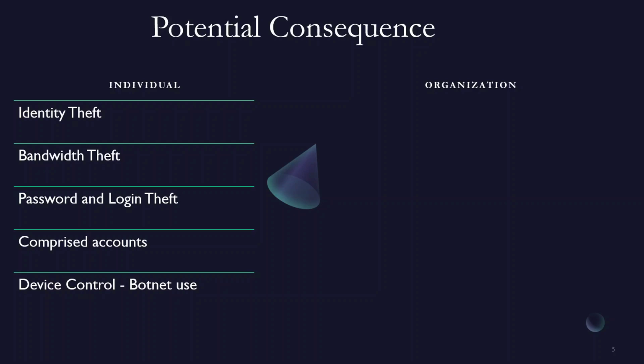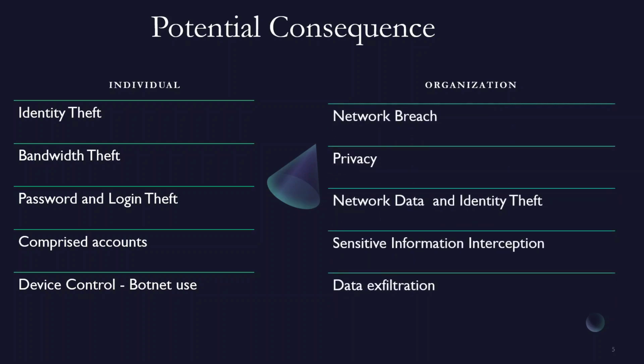We have device control for botnet use, whereby your computer is like a zombie and it can be used for DDoS attack or any other malicious activity. And for organizations, the consequences are network breach, privacy issues, network and data identity theft, sensitive information interception, and data exfiltration.